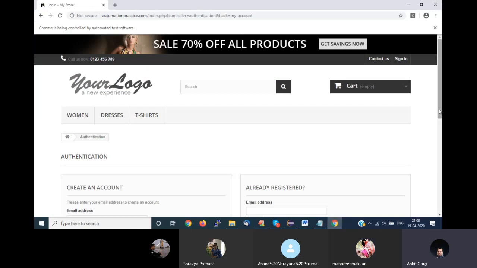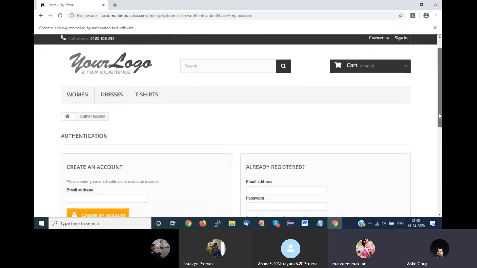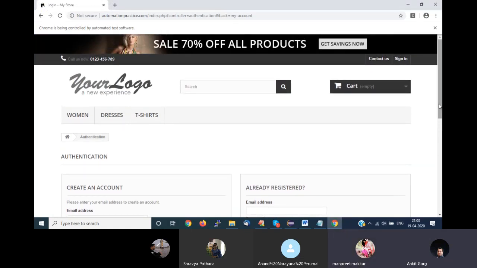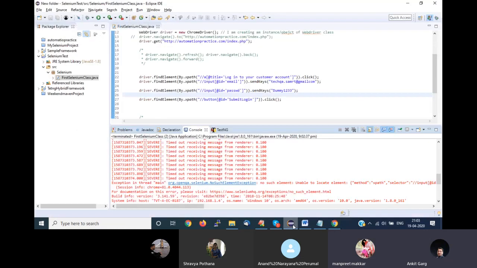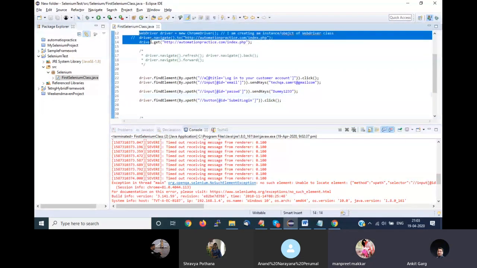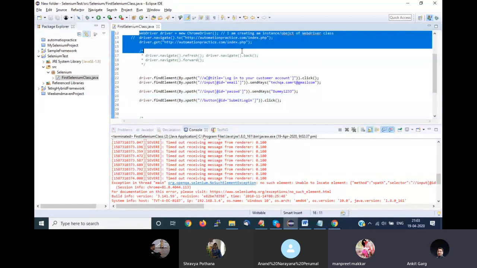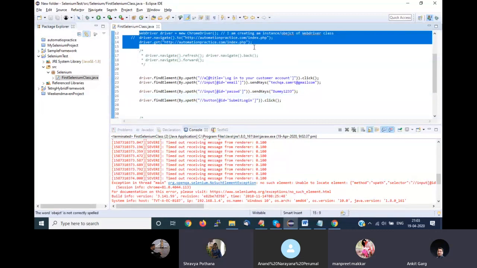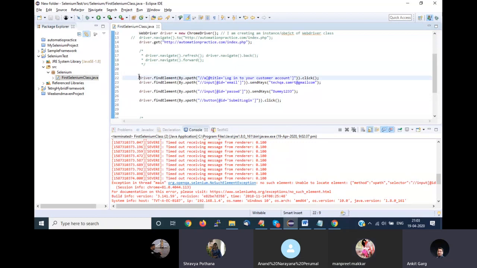Can anyone tell at which point it has failed? At which line has it failed? So was my browser launched or not? Yes, this was launched. Is this line executed or not? Login, yes.